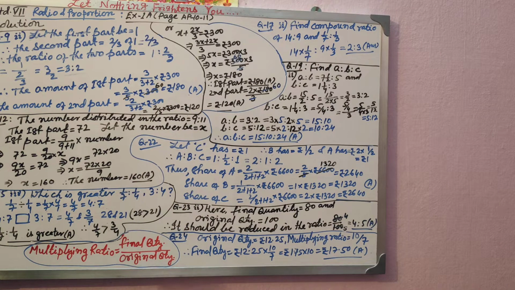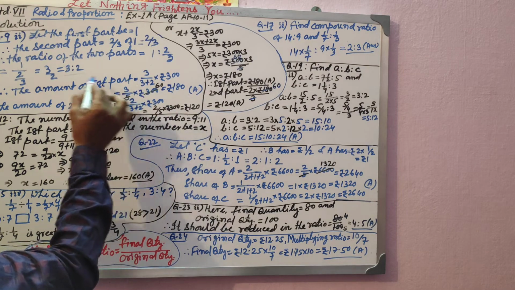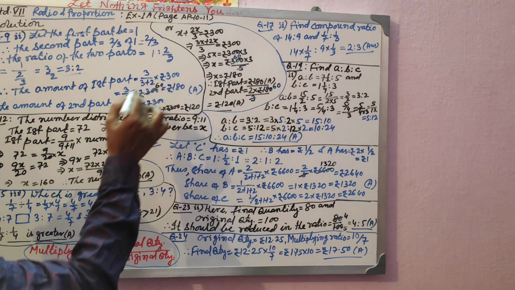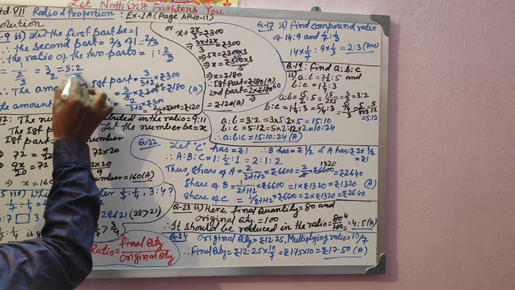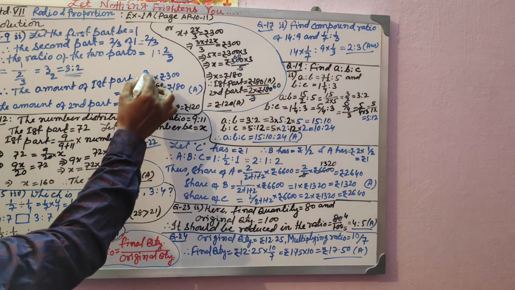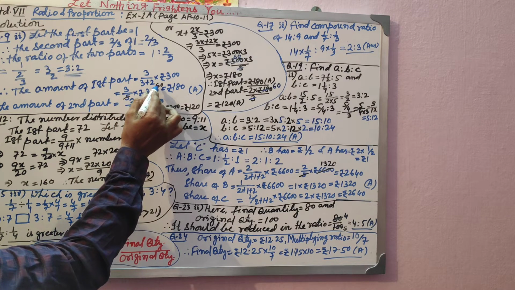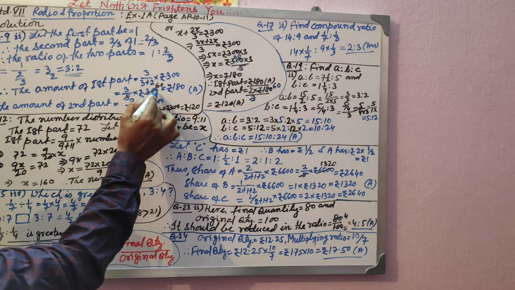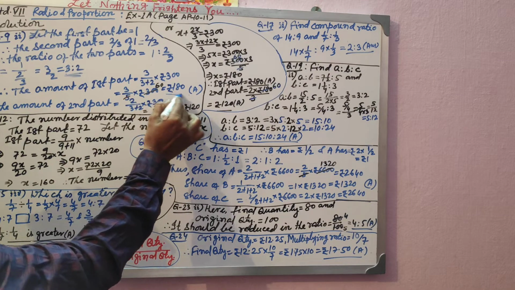That's very simple. The amount of the first part will be 3 divided by the sum of the ratio. Sum of the ratio is 3 plus 2, 5, into 300, the total quantity. Its own term divided by sum of the ratio into total quantity. Got it? So 3 by 5 into 300, 5 will be cancelling, and you will get 60. 3 into 60 is rupees 180.